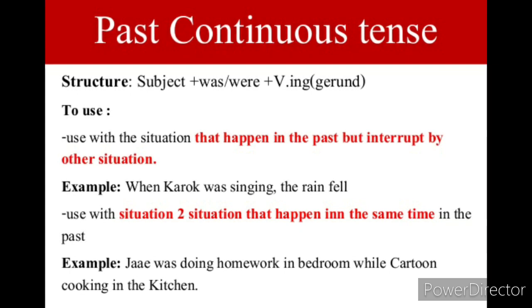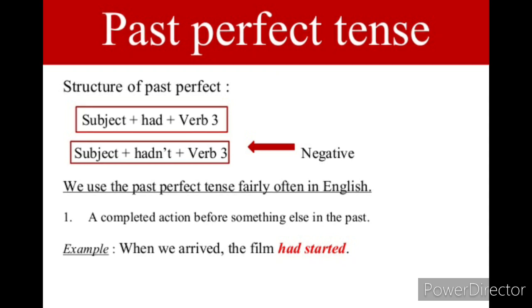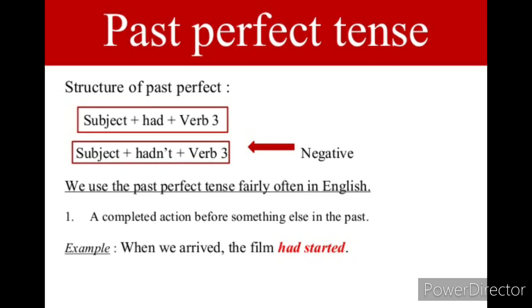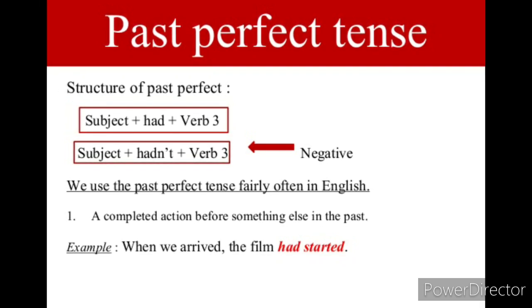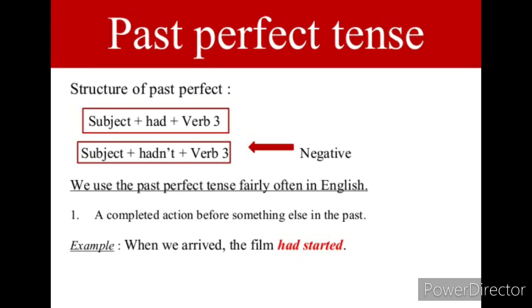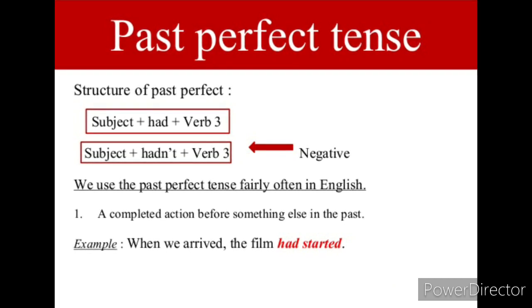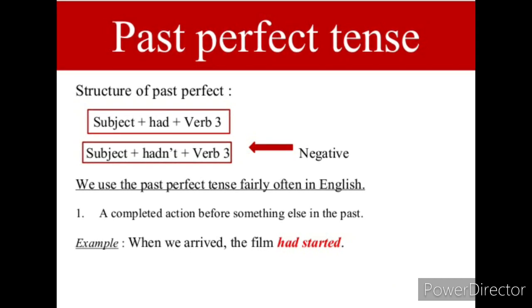Dear student, here we are going to explain the past perfect tense. The structure of past perfect tense: subject plus had plus third form of verb. In negative, subject plus hadn't plus third form of the verb. We use the past perfect tense fairly often in English.